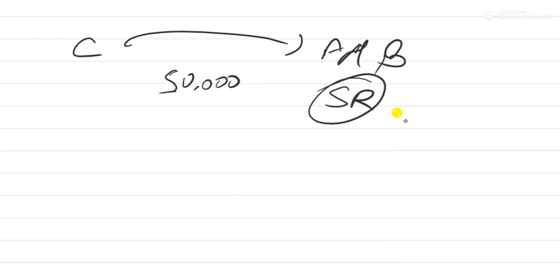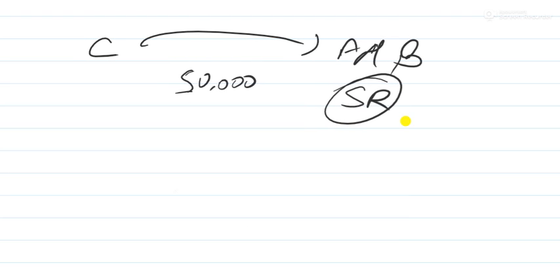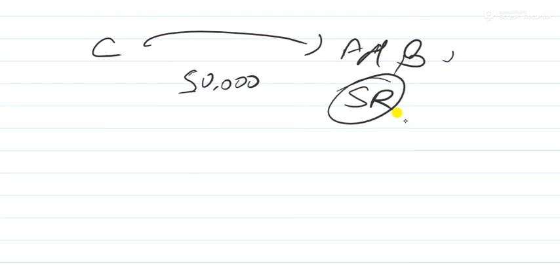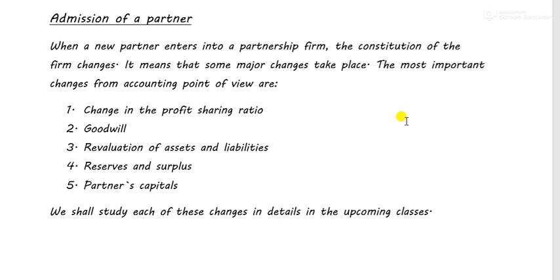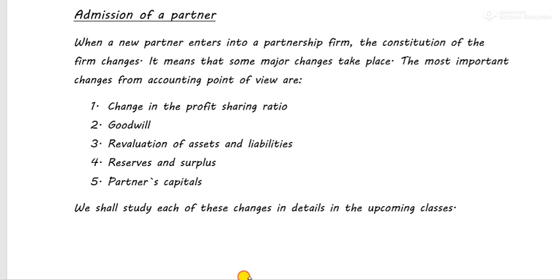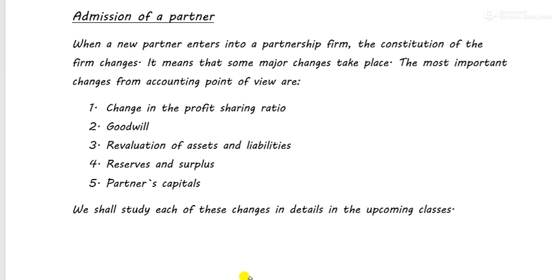This is very important. So what is happening over here? Some money is being paid by C to A and B. For what? For the value of goodwill. This is the story of goodwill. Okay, so goodwill is the most important thing. Every good student is always stuck in this goodwill thing. So it's very important to learn it very carefully.